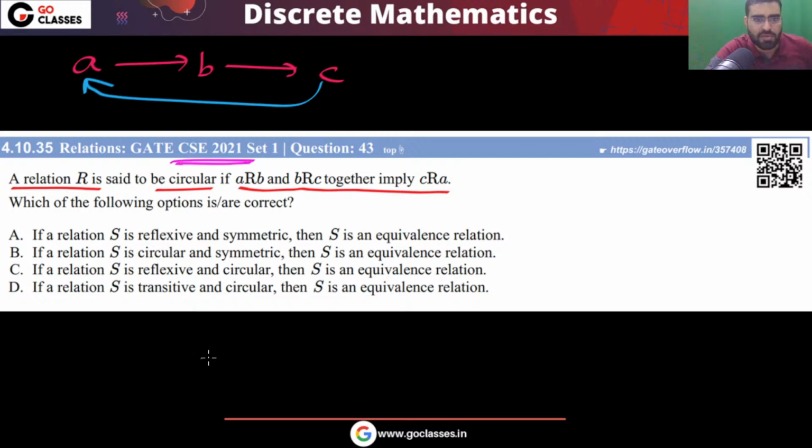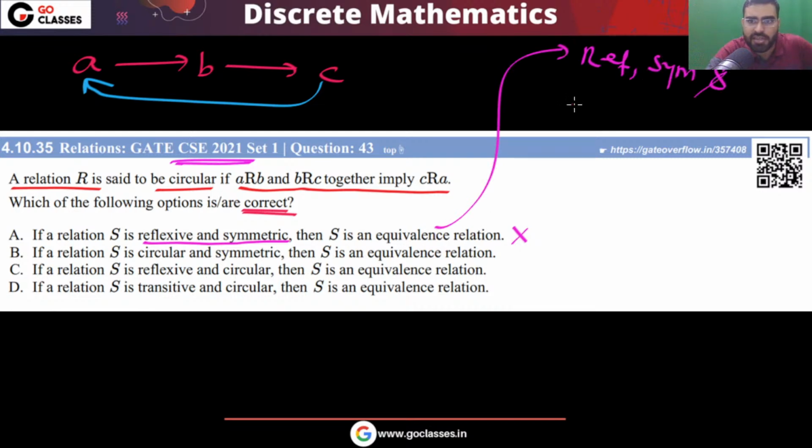Let's solve this. Some options are given to you. Let's look at them one by one. First, option A. The question is asking for the correct option. Is this true or false? If a relation S is reflexive and symmetric, does it mean it is an equivalence relation? The answer is no, you need transitivity also. Equivalence relation means reflexive, symmetric and transitive.